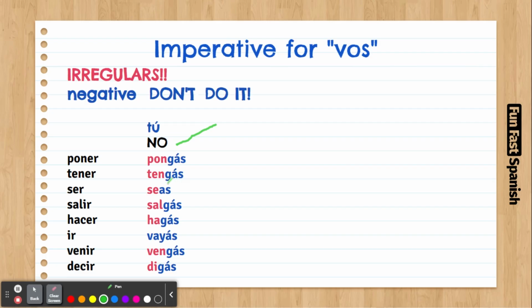Well, this one, some people say no seás, and it's also correct. No salgás, no hagás, no vayás, no vengás, no digás. So you see, it's exactly the same thing. The only difference is that the stress goes at the very last vowel. That's it. Yeah, that's pretty much it.